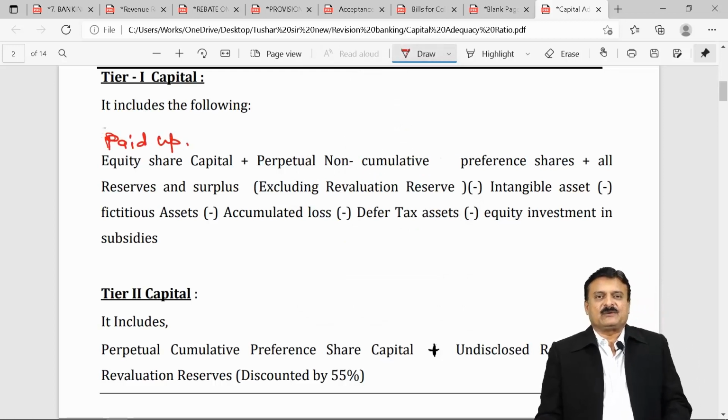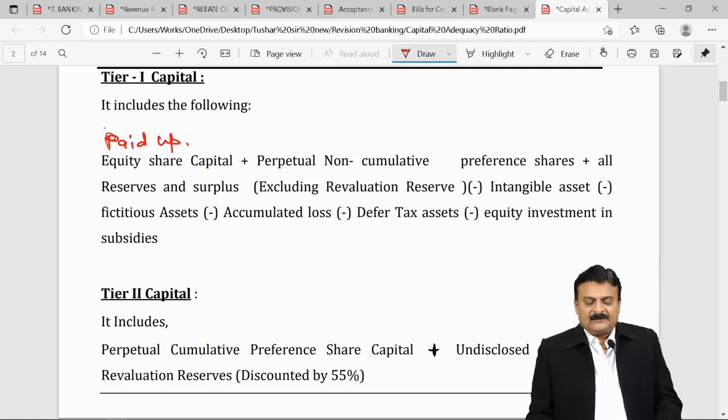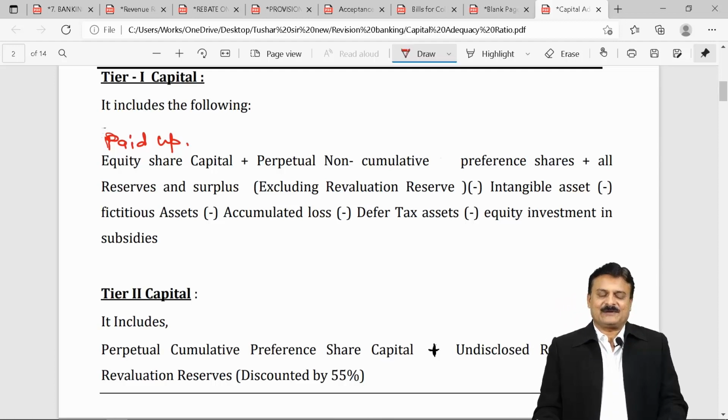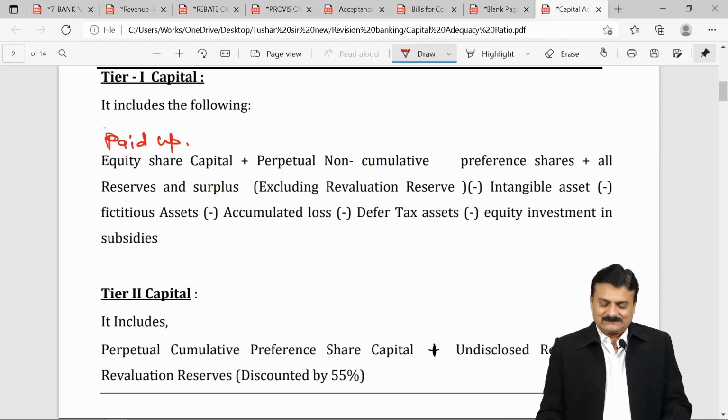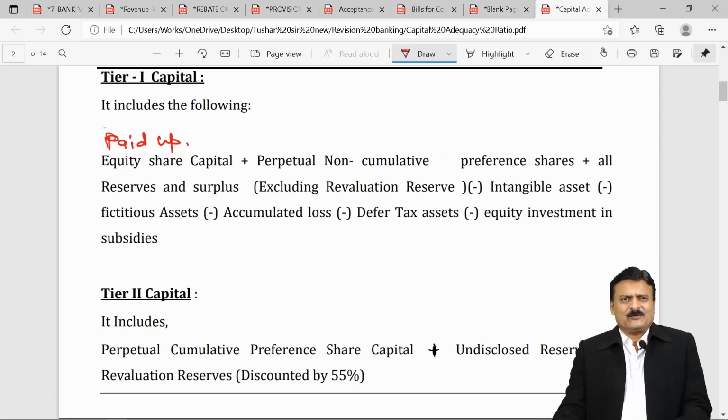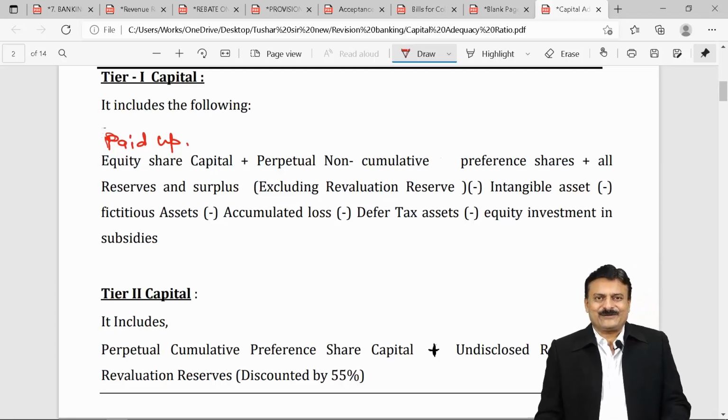Plus perpetual, means permanent, non-cumulative preference share capital, plus all reserves and surplus, excluding revaluation reserve. You know it very well from majority of chapters which you have studied. Revaluation reserve is not counted as a part of main reserves and surpluses.